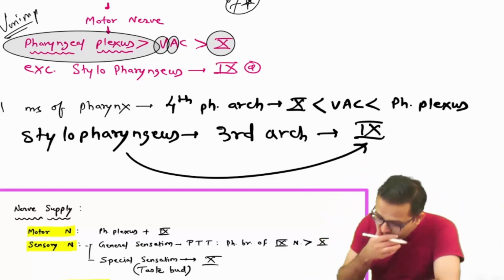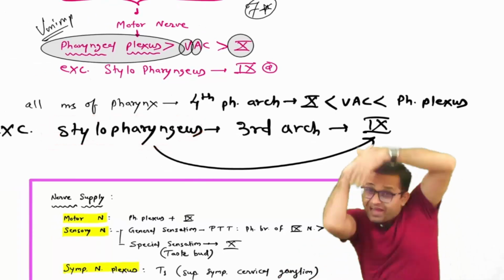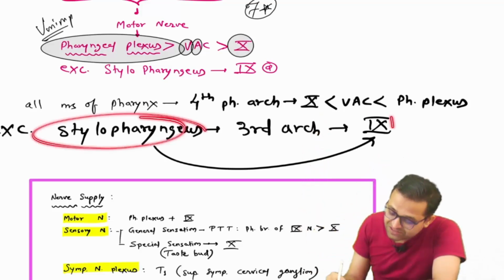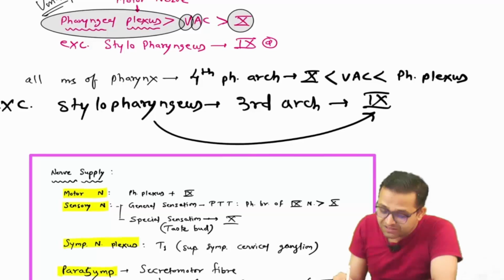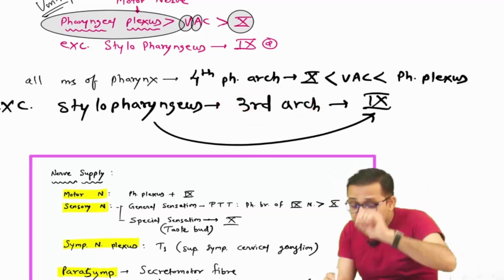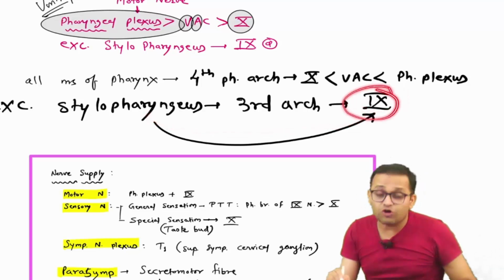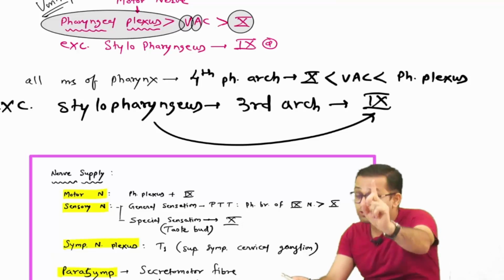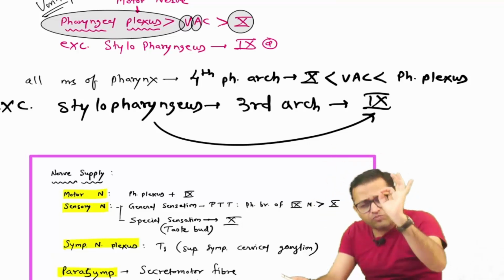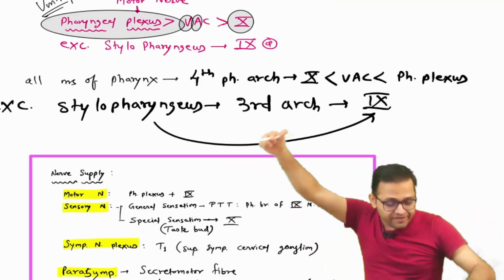Okay, now try to understand. Except what? No excuse, stylopharyngeus. Remember, स्टाइल मारना है ग्लॉस के आगे. Yes, stylopharyngeus is supplied by the glossopharyngeal nerve. Remember, it is the derivative of the third arch. And which is the nerve of the third arch? Sir, the nerve of the third arch is the glossopharyngeal. So that's why it is supplied by the glossopharyngeal nerve. This is the big concept. I told you in the pharyngeal apparatus video, beta. Please watch that. Anatomy में बेटा बिल्कुल नहीं रटना पड़ता. Anatomy is totally conceptual. Getting the point?